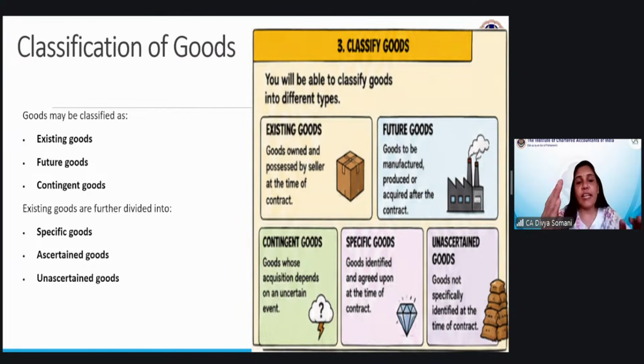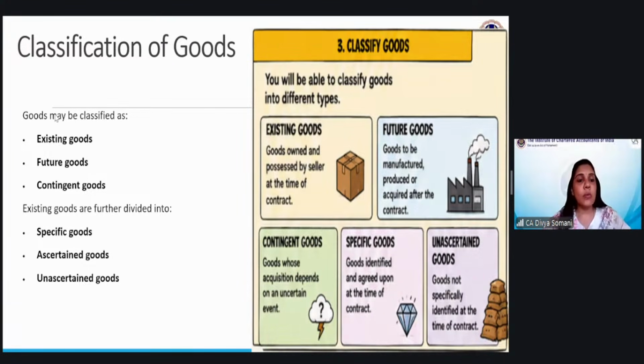While studying this classification of goods itself, we must be able to bifurcate between sale and agreement to sell also. Again, I'm saying that whenever you find existing goods, it will be a case of sale, and whenever you have a case of future goods or contingent goods, it will be a case of agreement to sell.